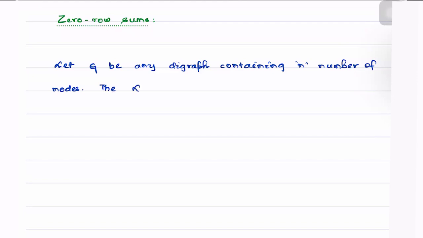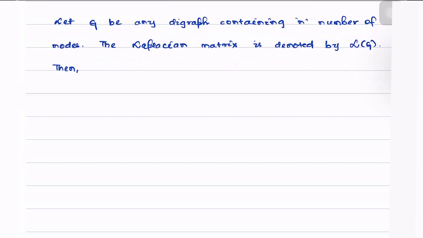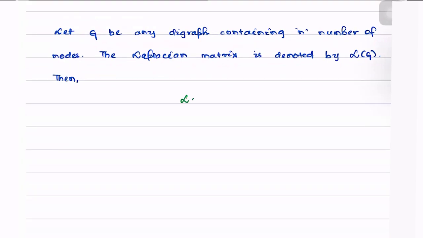The Laplacian matrix is denoted by LG, or we can simply write it as L. Then, irrespective of the size of the digraph and the topological properties of the digraph, something that always holds is this: L times 1n is equal to 0n.